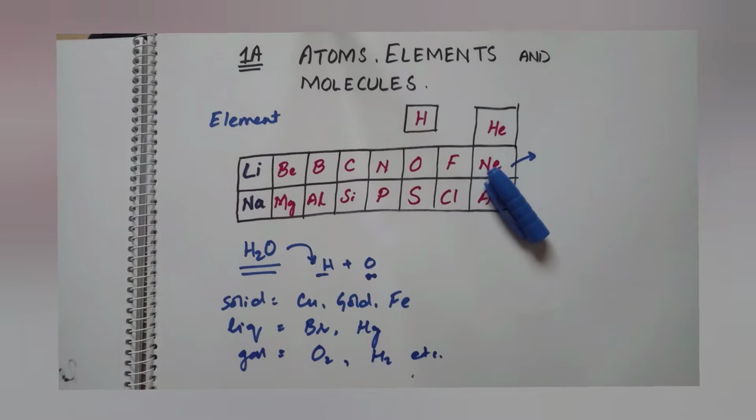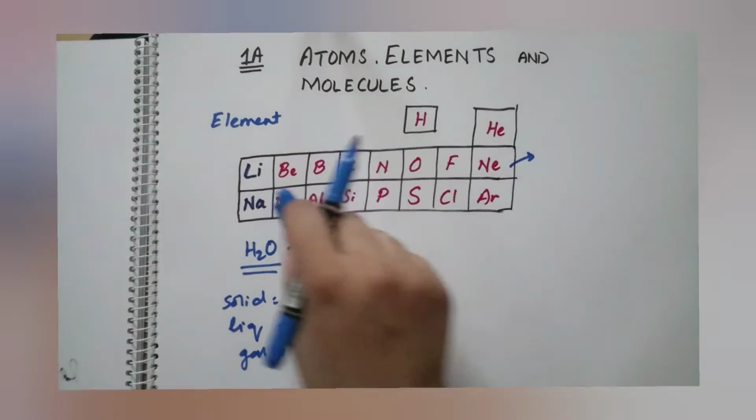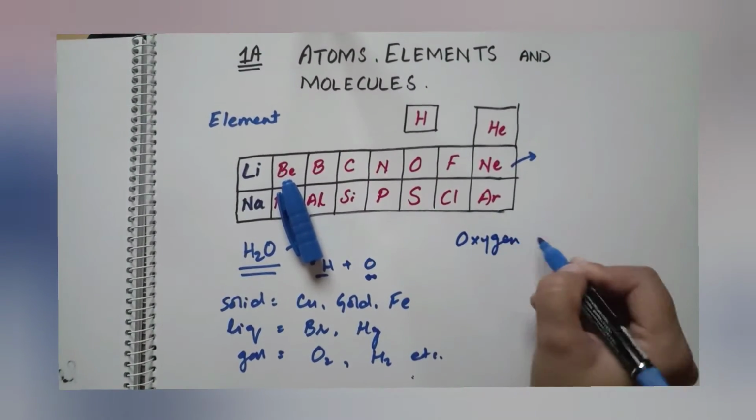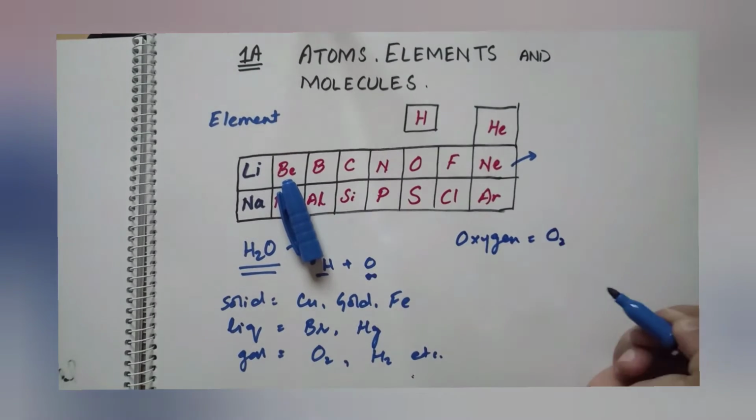And it is also helpful to refer to an element by its symbol as well as its name, so that your meaning is clear and it is easy to write the chemical formula and reaction. Instead of writing the full name of an element, we use only the symbols. For example, for oxygen, instead of writing the full name, we write the symbol O2.